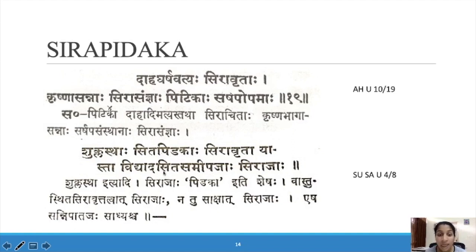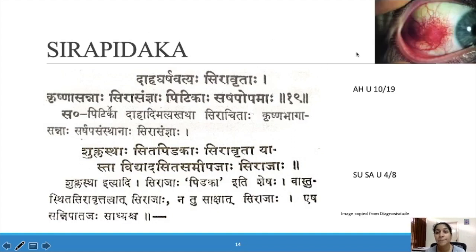In Shuklabhaga, near the Krishna Mandala, a Sida Pidakaha, a white colored Pitaka can be seen, which is surrounded by Sira, blood vessels. That disease is known as Sira Pitaka. So Susruta Acharya is mentioning a white colored Pitaka near the Krishna Mandala in the Shukla Mandala, covered with Sira. That is Sira Pitaka.